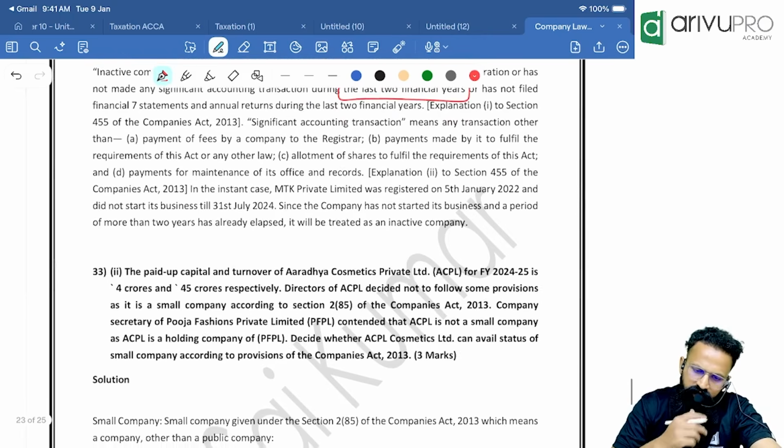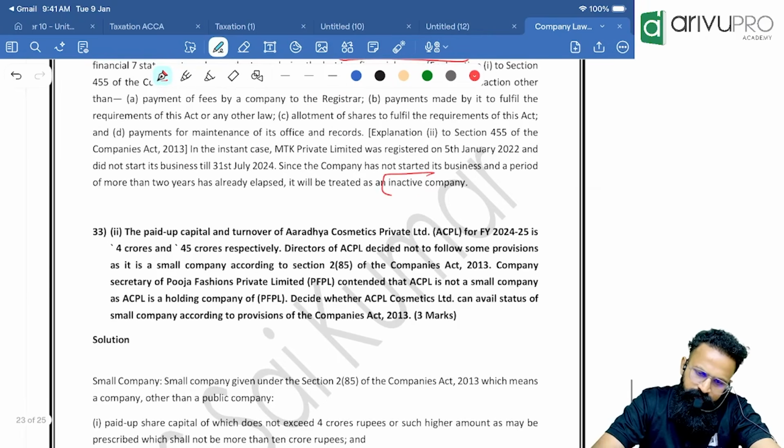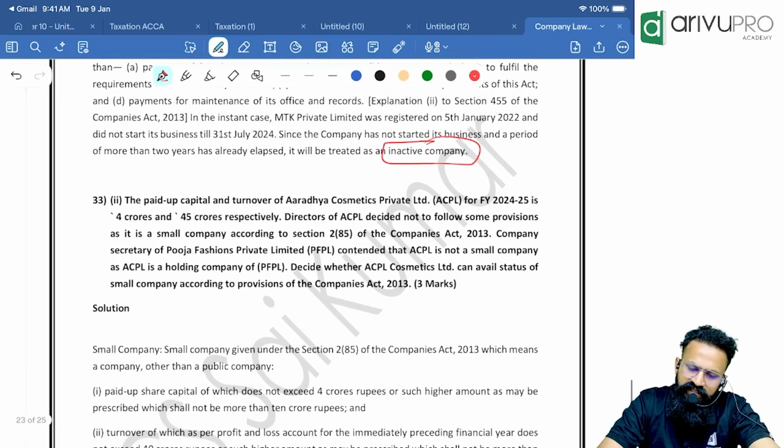Yes, it will be treated as an inactive company. They can apply for a dormant status.